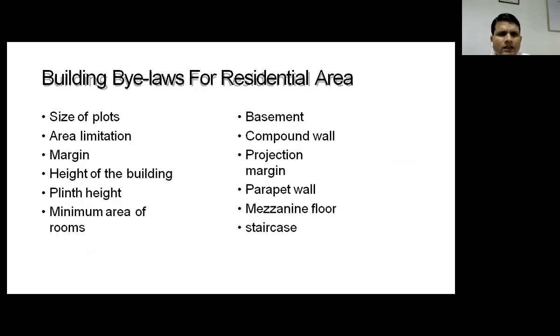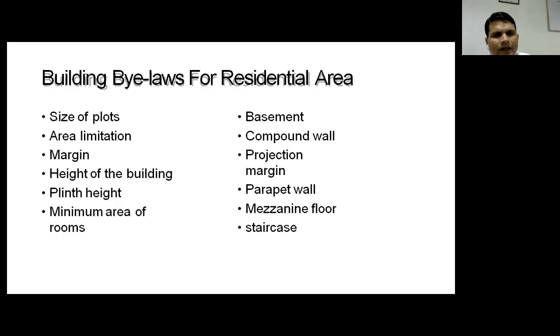Then we can see what are the other points which are specified in the building bylaws for residential areas. First one is the size of the plot. How much is the size of plot? Then area limitations. Then margins or setbacks.